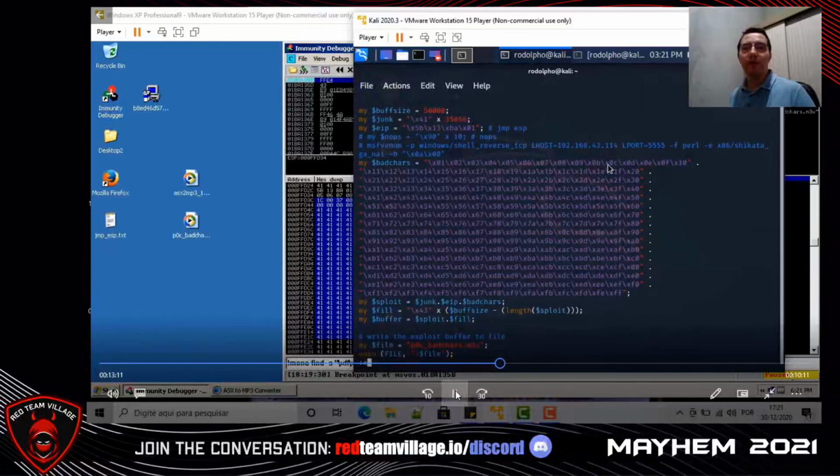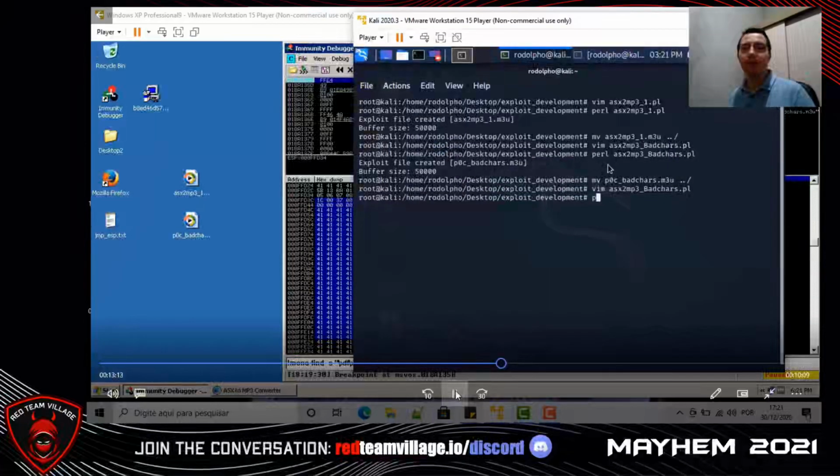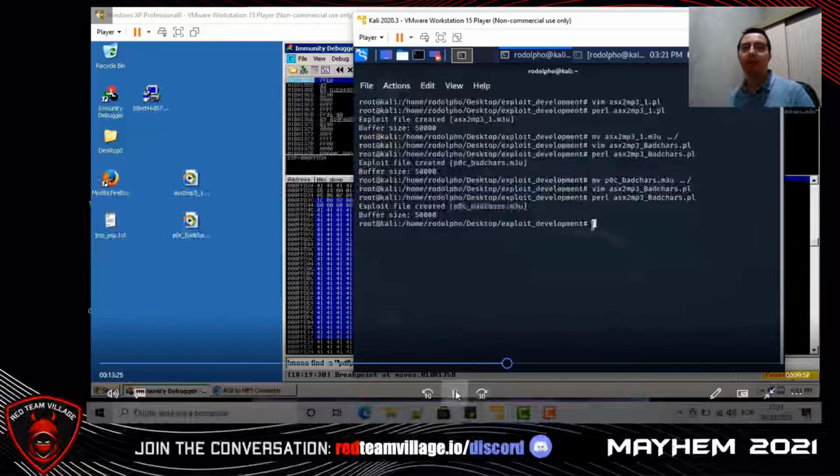Save the file. Compile the exploit code again. Move the exploit code to the desktop.